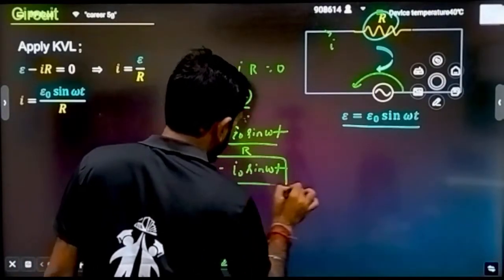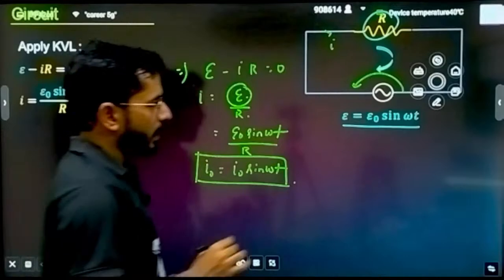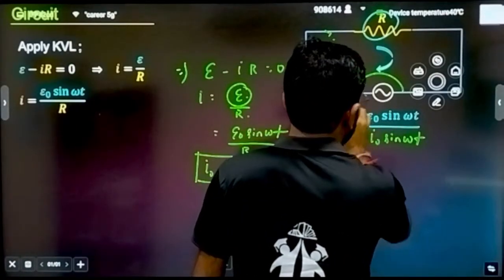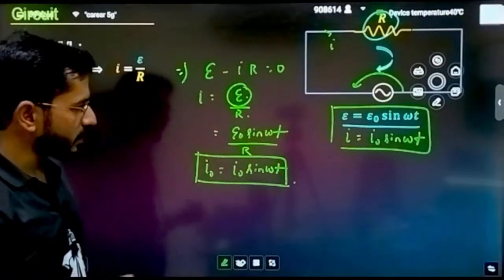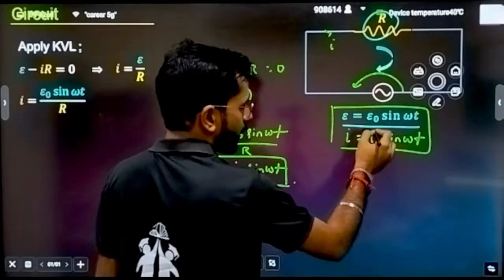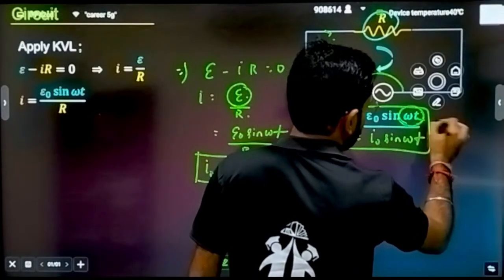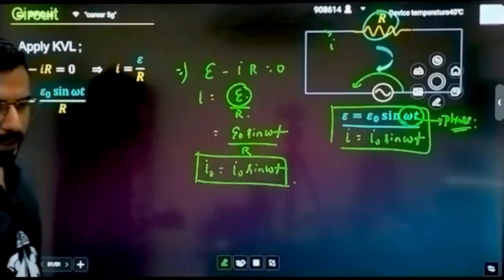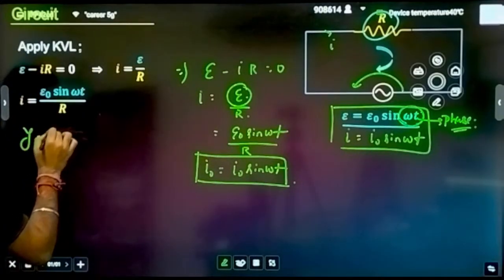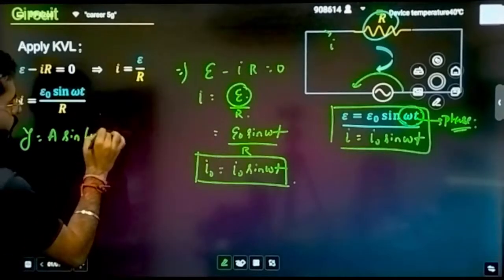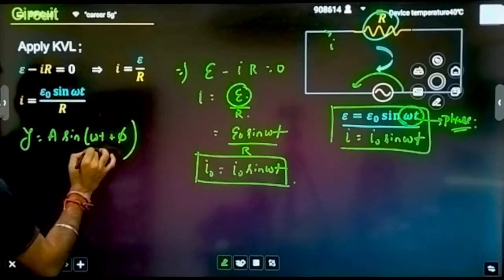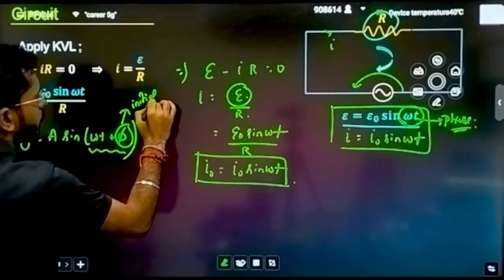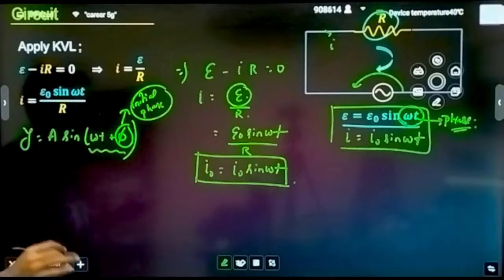Now some basic and very important things that you have to understand from here, that I equals I naught sine of omega t. About phases now you have to understand. What is phase? If it is the case, this complete sine term is called the phase. If I have to write any general equation in SHM, you remember that we have written y equals a sine of omega t plus phi, and this complete term is called the phase. This phi is called the initial phase. So these terms are very important.